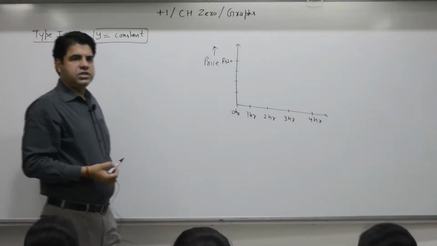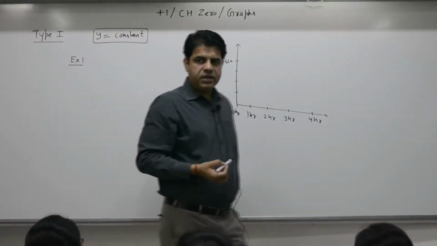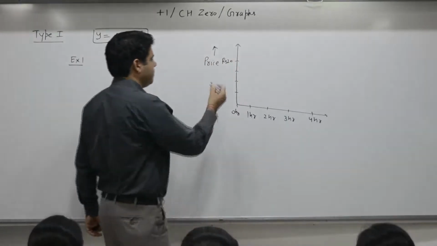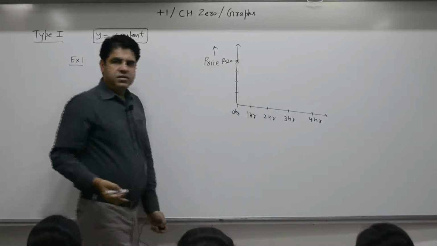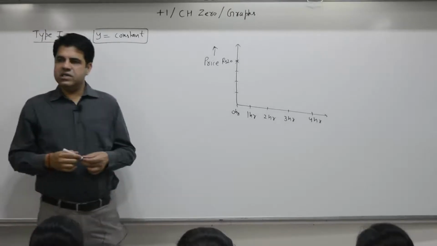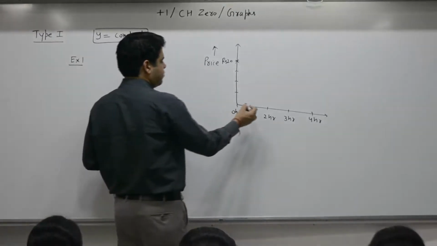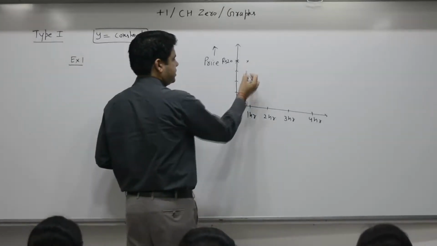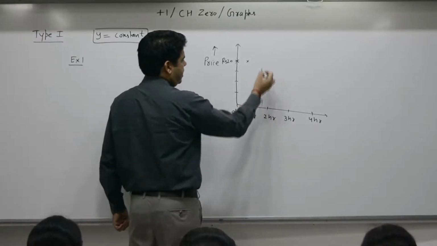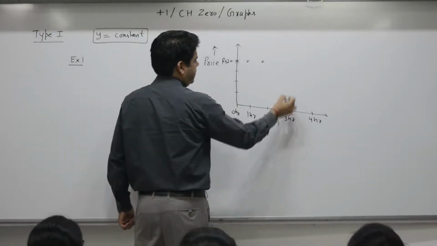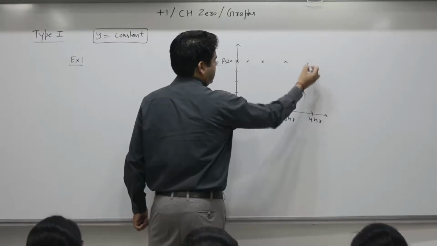At T equal to 0 you go to the shop and ask, what is the price of the pen? He says rupees 20. Again, after 1 hour, you come out with the same question, what is the price? He says 20 rupees. 2 hours, 20 rupees. 3 hours, 20 rupees. 4th hour, 20 rupees.